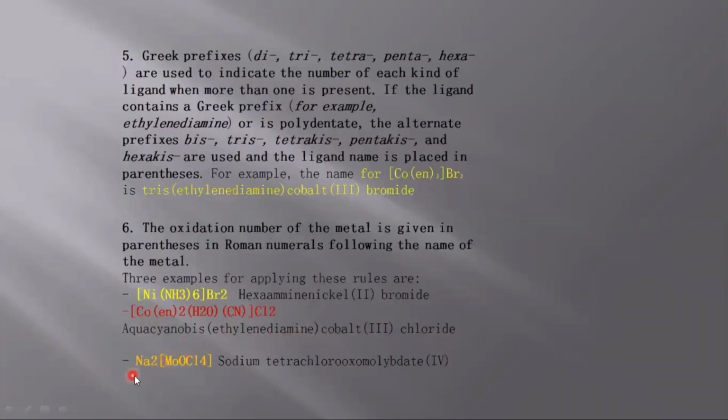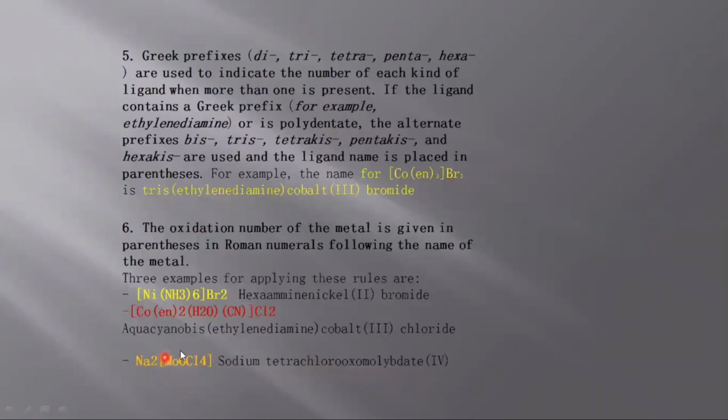The last example is Na2[MoOCl4]. This is the cation, this is the anion. We will first name the cation, so sodium is named first. Now there are 2 ligands, chloro and oxo. We will follow the alphabetical order, so tetrachlorooxomolybdate(IV).